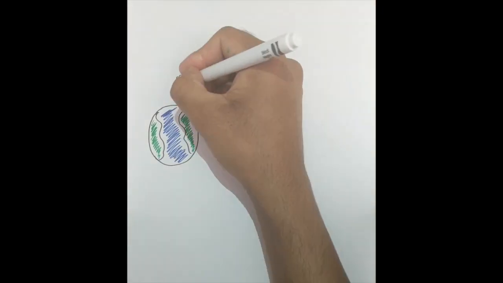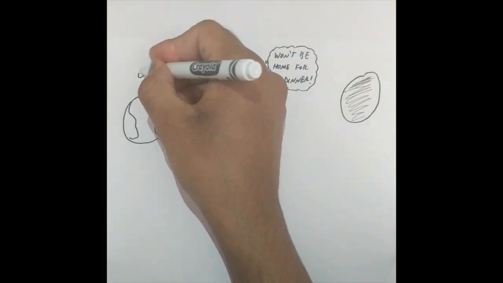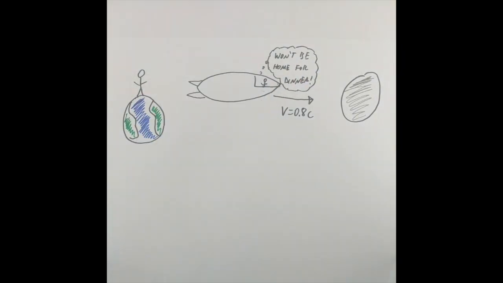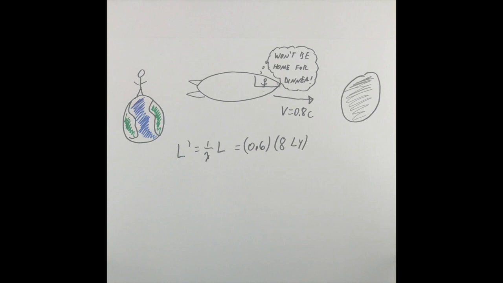Now consider our twins again in the same situation as before. The observer on Earth knows the planet is 4 light years away, so a round trip is 8 light years or 10 years in time, as we saw before. The observer on Earth can use our formula for length contraction for his twin on the spaceship, calculating the distance to be 4.8 light years, or 6 years in time as it was calculated before. But his twin on the spaceship still travels 8 light years in his own reference frame.